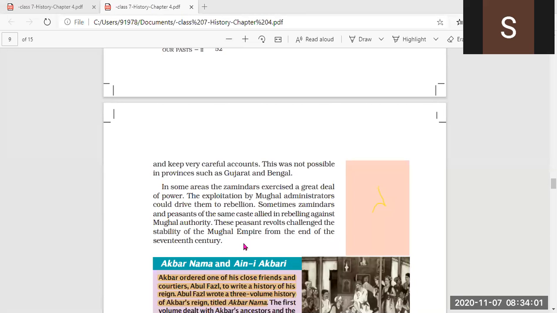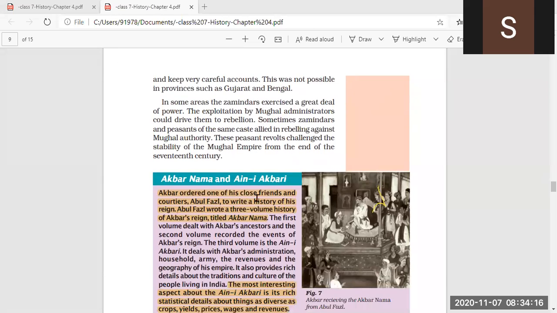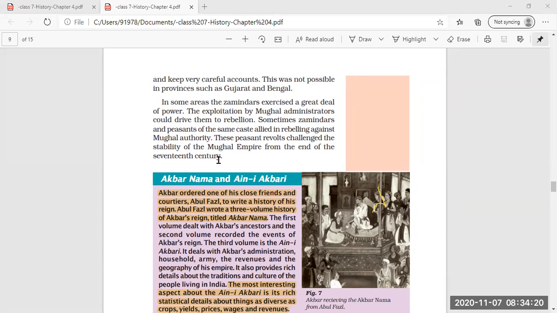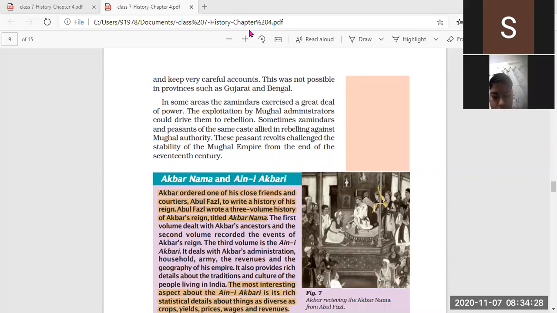So I come to an end here. In our next class, whether in a live class or a video upload, we will start from Akbarnama and Aine Akbari. So till here, whatever we have read, please read it so that you can understand it properly. So today, till here only.